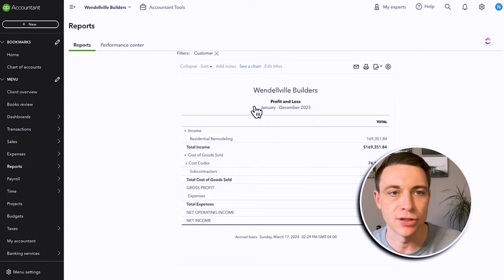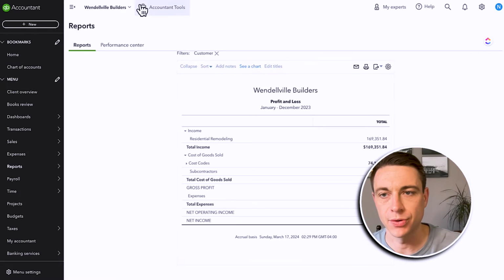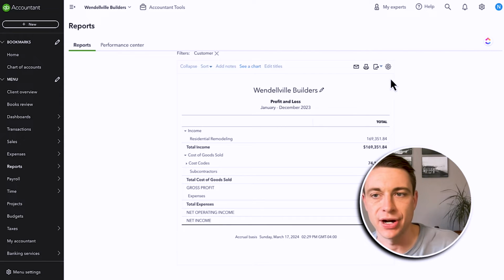And the better way to do it is one of the most underutilized features within QuickBooks Online. That is the products and services. The products and services can be equated kind of like to cost codes or items if you're using QuickBooks Desktop. What this enables us to do, take our list of construction categories and we can add them elsewhere within QuickBooks Online and pull on them within our expenses.